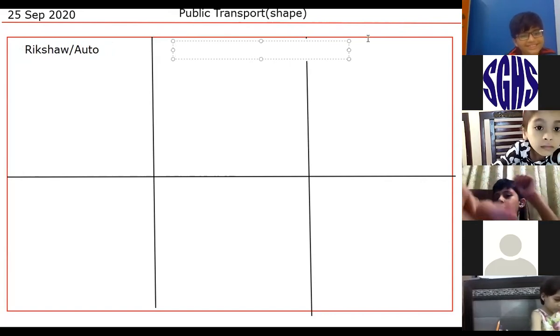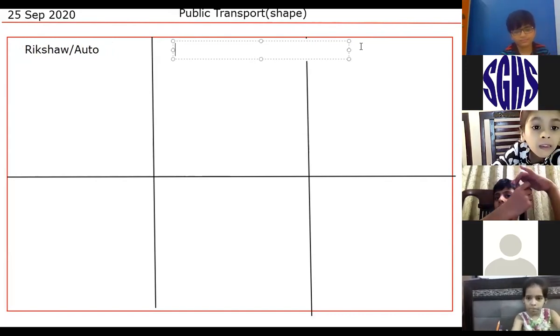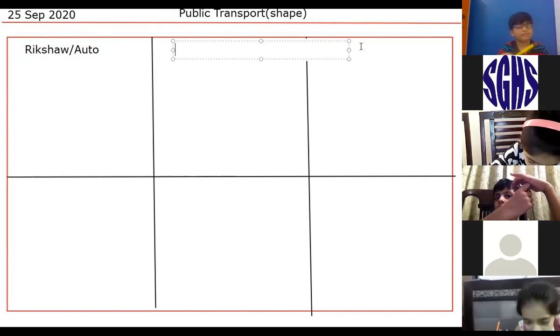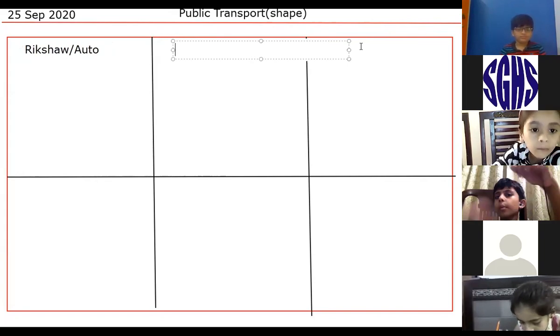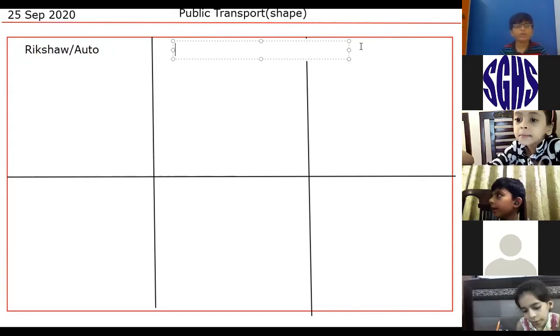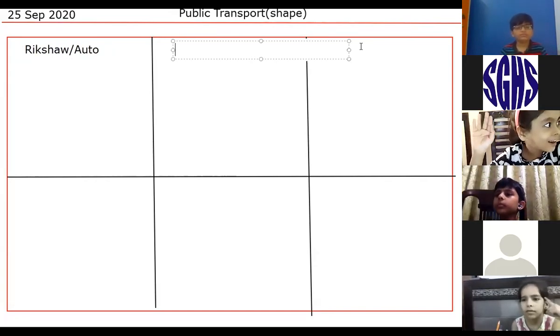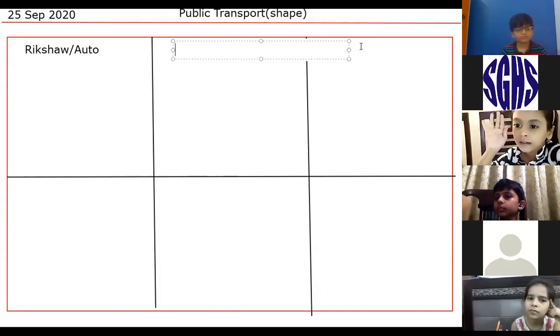Yes, Javeria Fatma, give me a second example of public transport. Bike. But girls don't sit on a bike, you know. If I want to travel from one place to another, can I sit on someone else's bike?